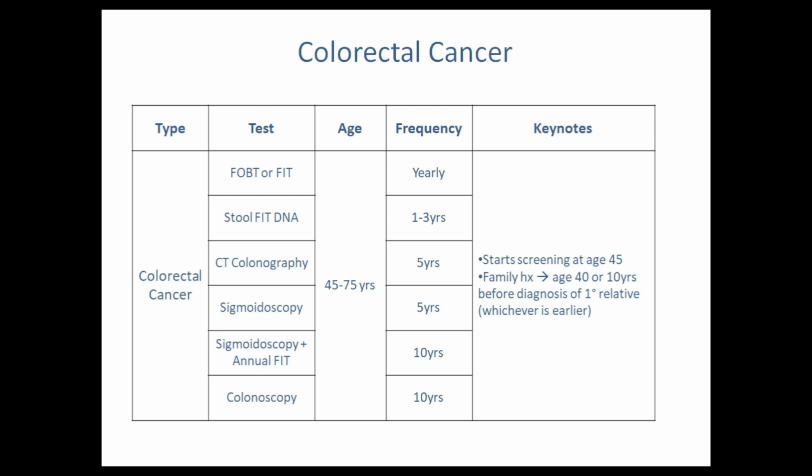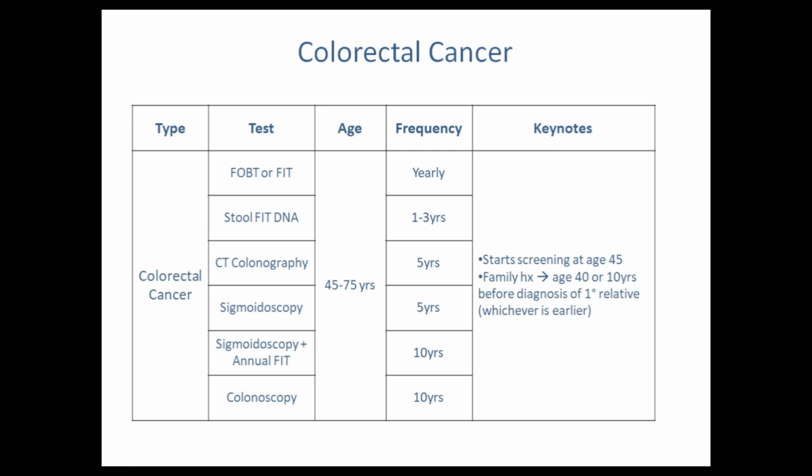If we do CT colonography, then the frequency will be 5 years. If we do sigmoidoscopy, then the frequency will also be 5 years. If we do sigmoidoscopy plus annual fecal immune test, then the frequency will be 10 years. And if we do just colonoscopy, then the frequency will also be 10 years.